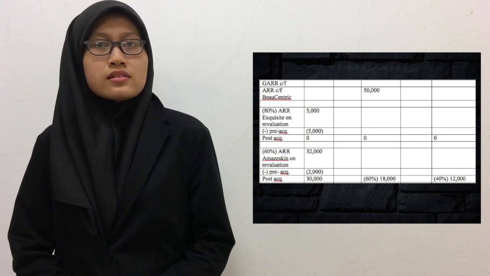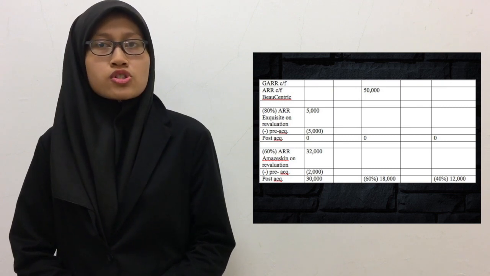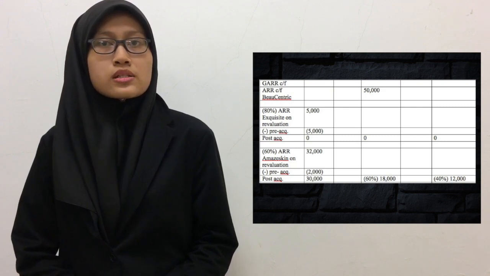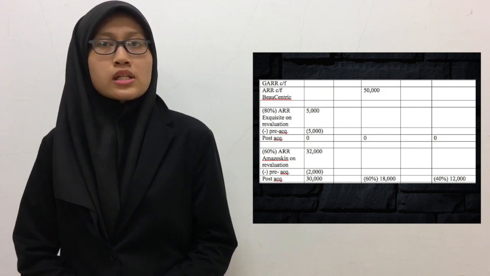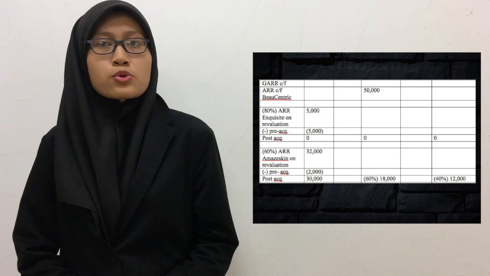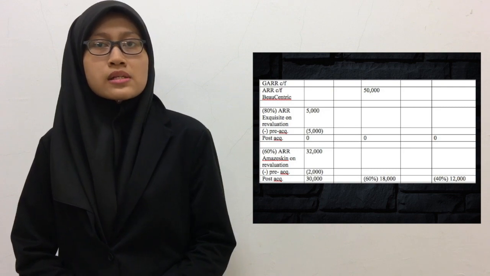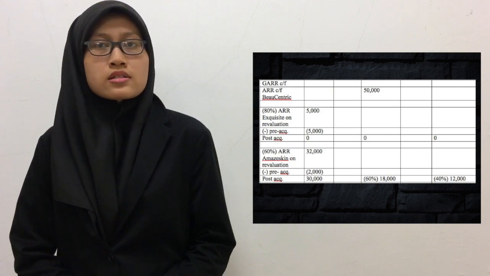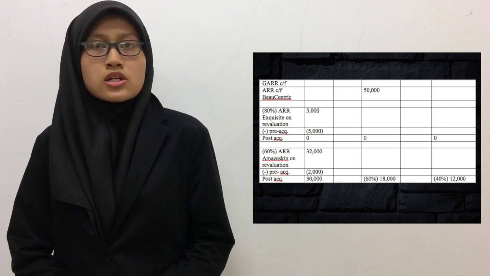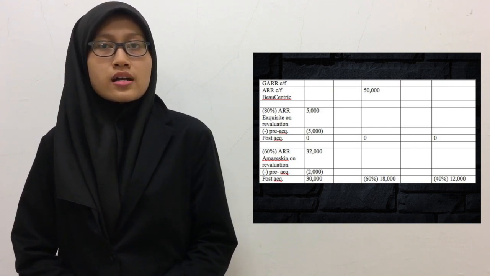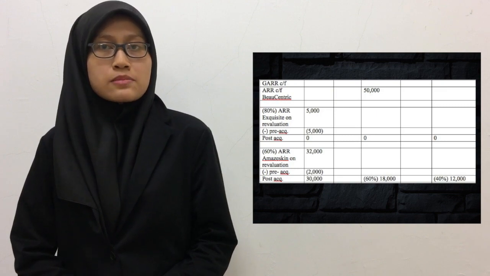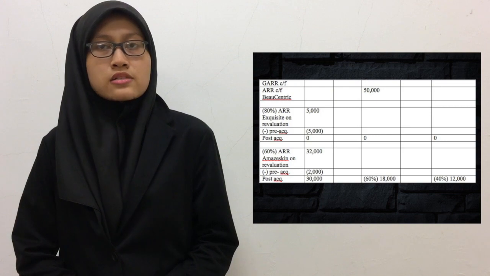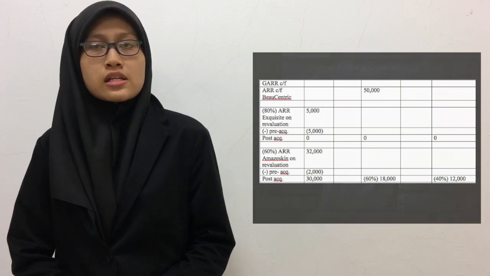While for Amiskin, the balance CD for asset revaluation reserve of RM32 million is to be minus the pre-acquisition that is RM2 million, and that gives a total post-acquisition of RM30 million, and it is to be transferred to group asset revaluation reserve and NCI. The amount to be transferred to GARR is RM18 million, that is 60% times 30 million, and for NCI is RM12 million, that is 40% times 30 million.